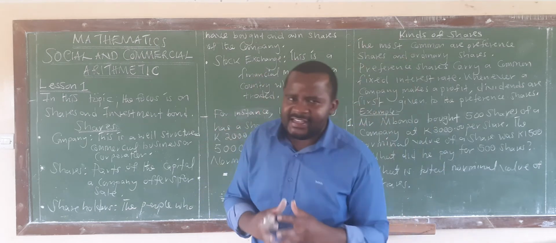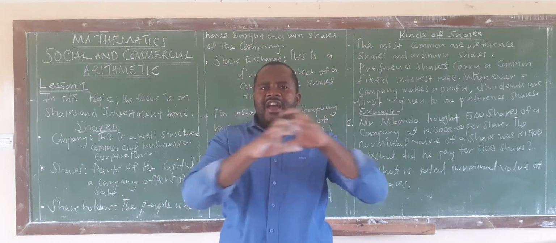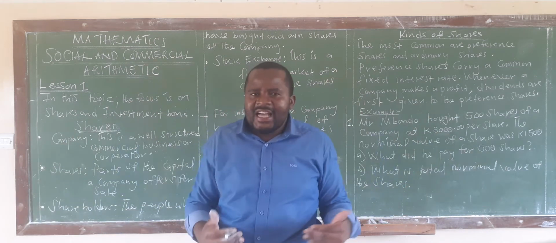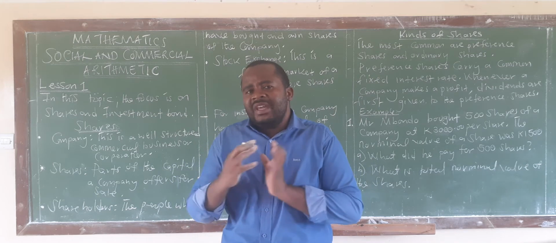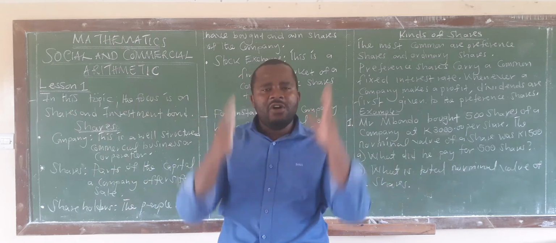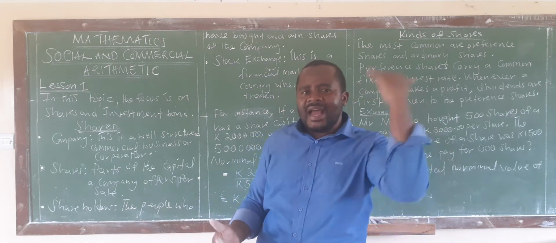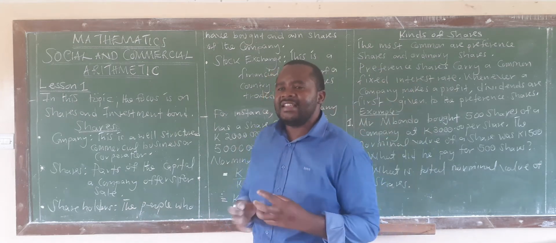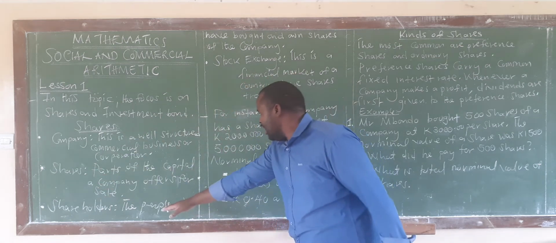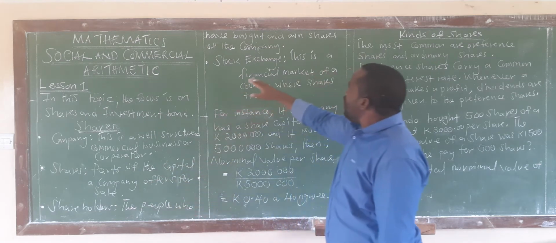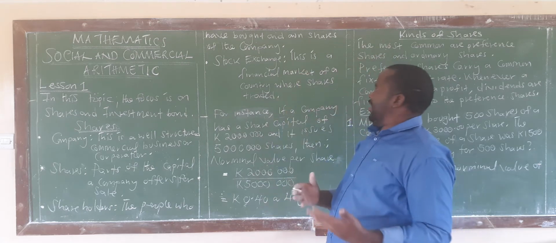And how do you benefit as a shareholder? You benefit through what we call dividends. After a financial period, the directors of the company, the people that are running the company, would decide how much money should be given out to the shareholders in form of dividends. It's not the whole money that you are going to give out, because the people that are running understand what is needed to run that company. Hence, they will decide what portion should be given to the shareholders in form of dividends. So we are saying, when we talk about shareholders, we're talking about the people who have bought the shares and own the company. All right?